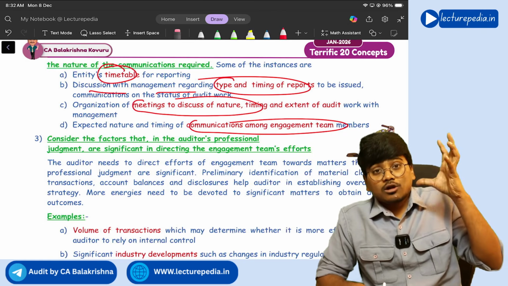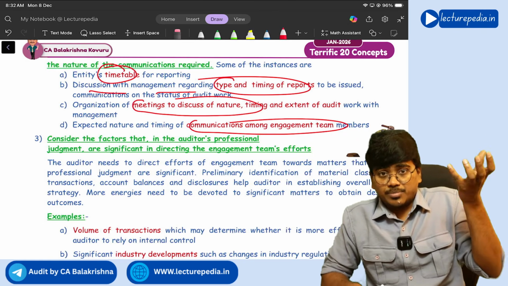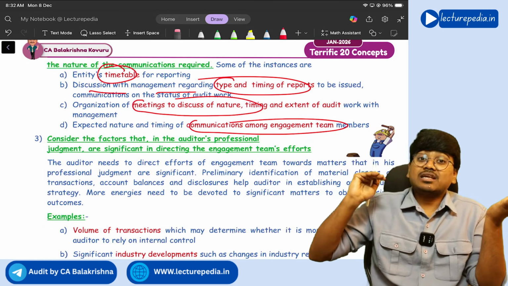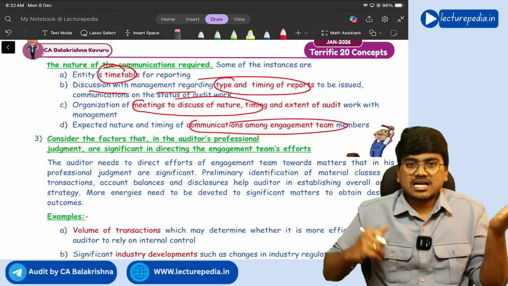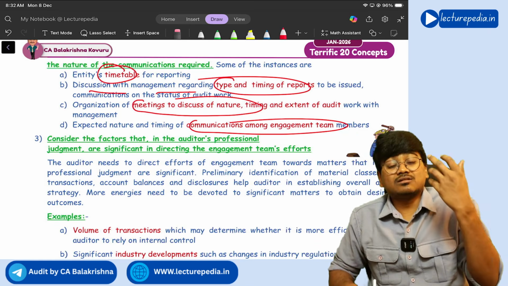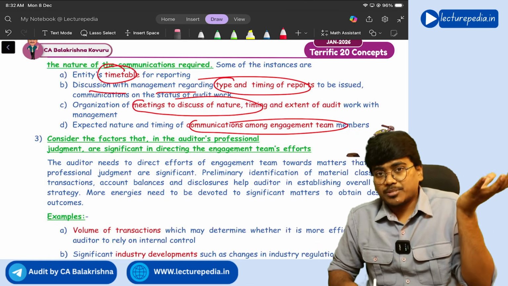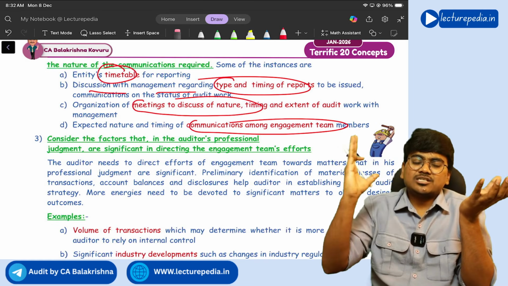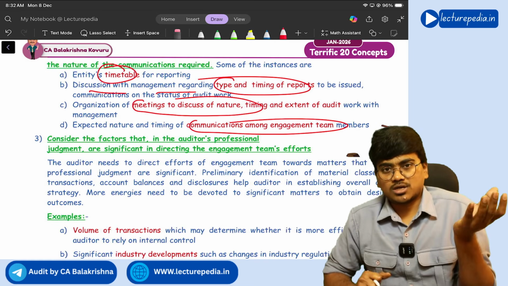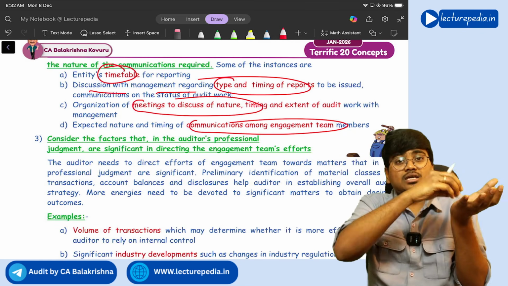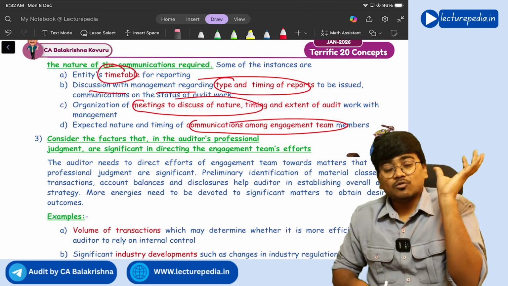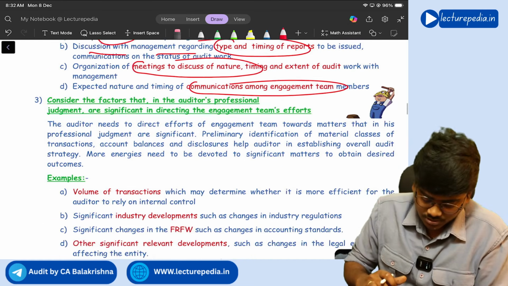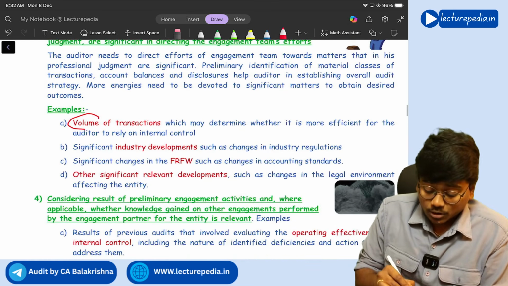So, overall audit strategy has to be prepared focusing more on the areas where the engagement team efforts have to be focused, correct or not? So the third thing that you need to consider for preparation of overall audit strategy is in which area the engagement team efforts have to be focused. Those areas should be focused more in the overall audit strategy. Some of the examples include volume of transactions.